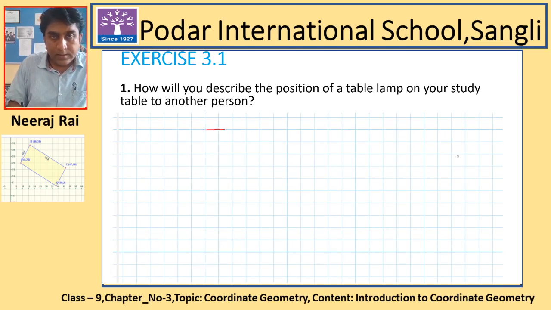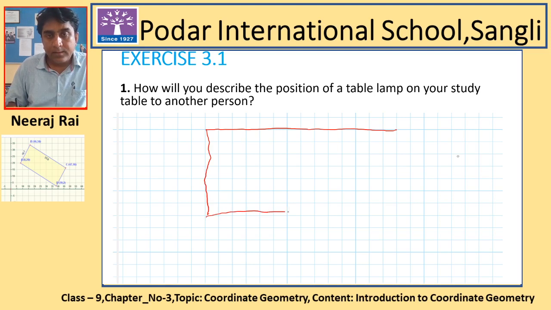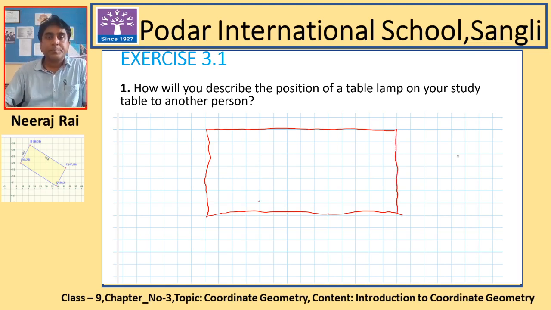Suppose this is my study table at home. Consider this irregular line as a straight line, and this is the rectangular table I have.